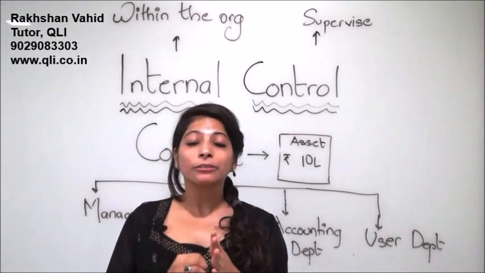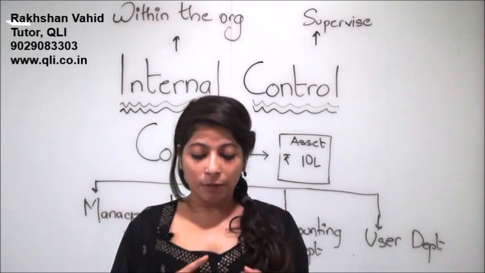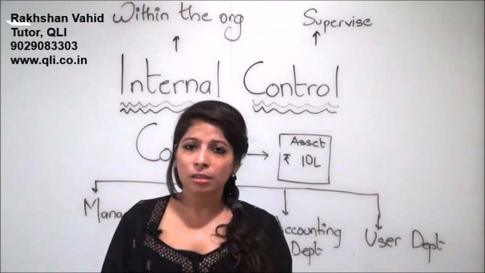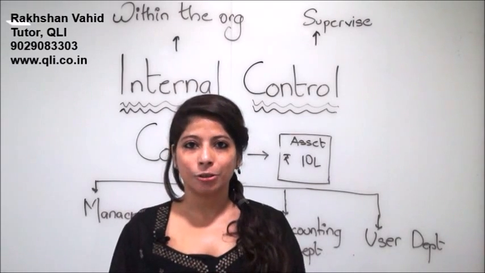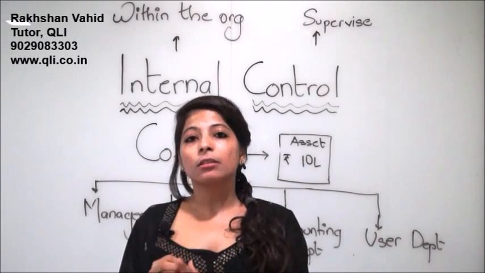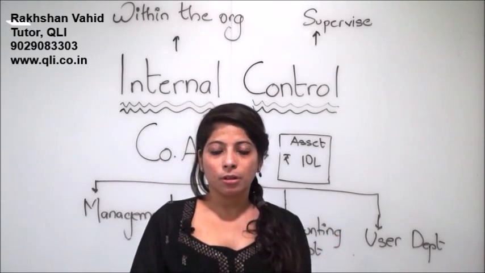So overall objectives with regard to what? Reliability of the financial statements, that the functions are properly performed, assets are safeguarded, laws, regulations and bylaws are adhered to. So internal control from an audit point of view holds a very big importance.